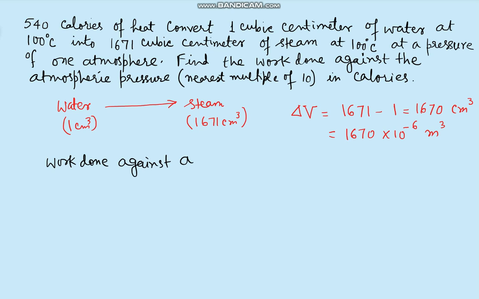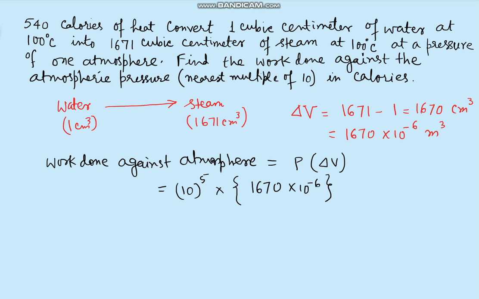Now here we need to find out the work done against the atmosphere. This work done will be nothing but pressure into change in volume. Let us say the pressure is 10 to the power 5. I think you will be aware that atmospheric pressure is 1.013 into 10 to the power 5. I am approximately writing it as 10 to the power 5, and the change in volume is 1670 into 10 to the power minus 6.